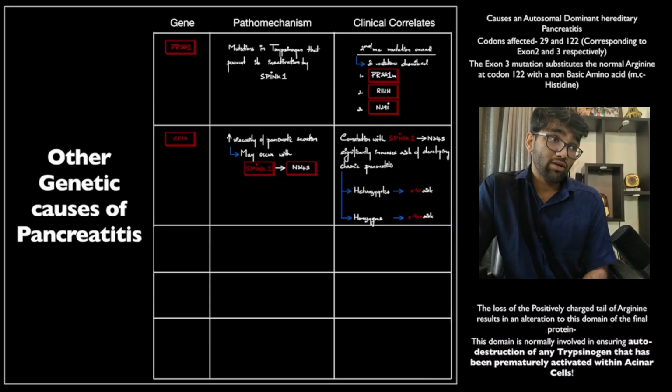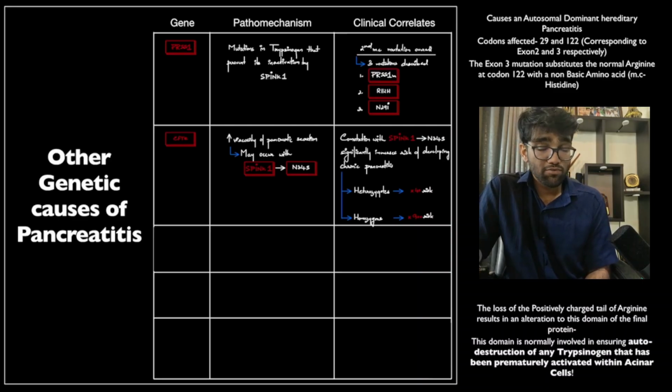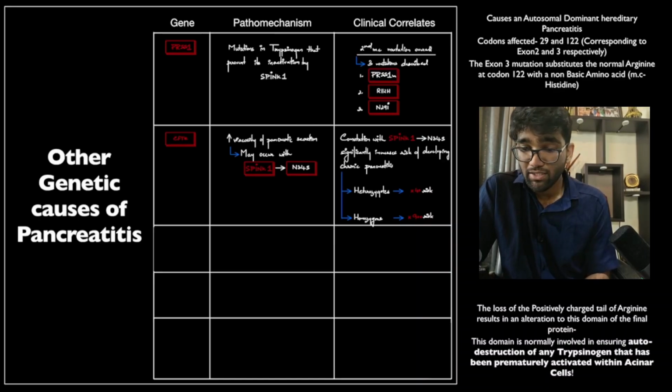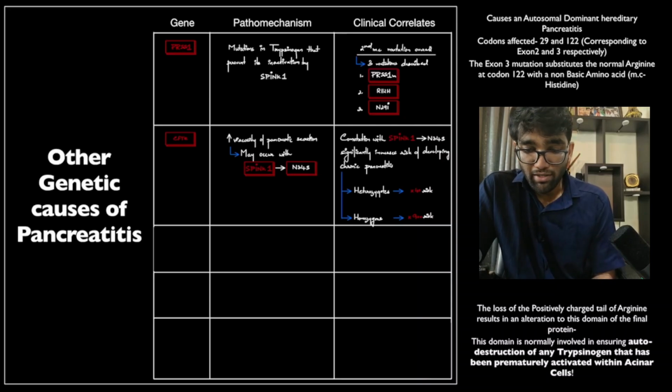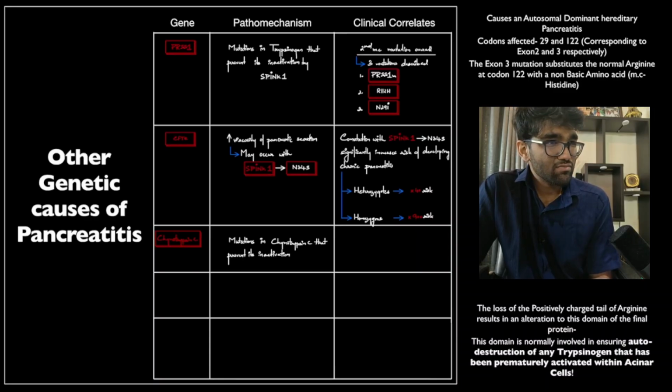But actually, rather, in heterozygotes, where you have a mutation in one allele of SPINK1, you have a 40% increased risk of developing chronic pancreatitis, and with homozygotes you have a 900 times increased risk of developing chronic pancreatitis. Now, the other proteolytic enzyme that can be affected is chymotrypsin C. This is very similar to what happens with PRSS1 or other trypsinogen. There are no specific clinical correlates because it's a very rare form of pancreatitis.